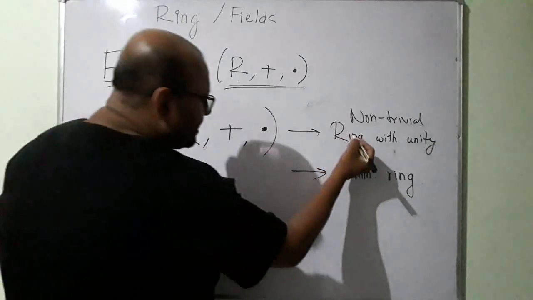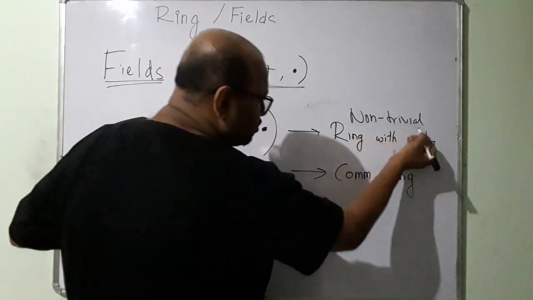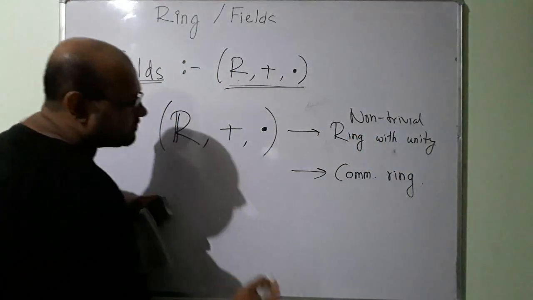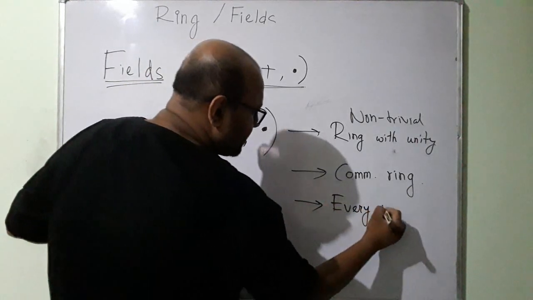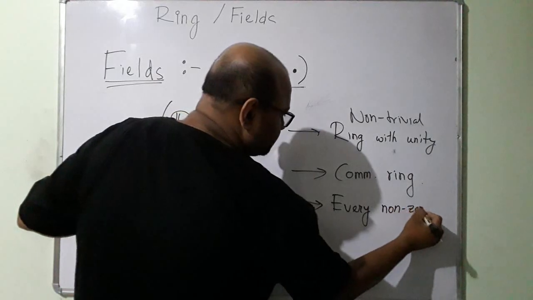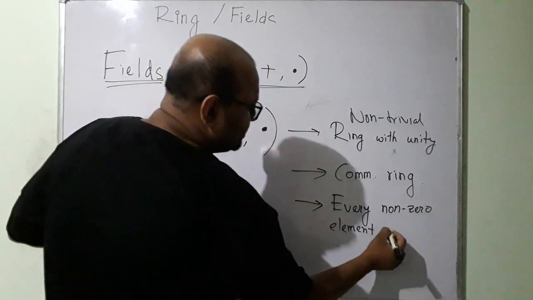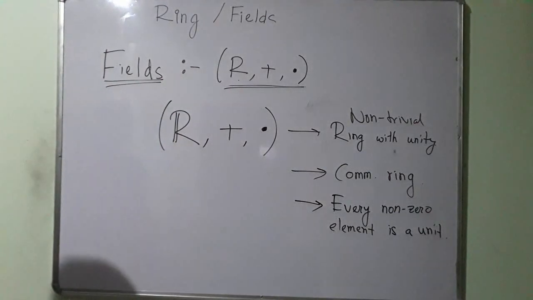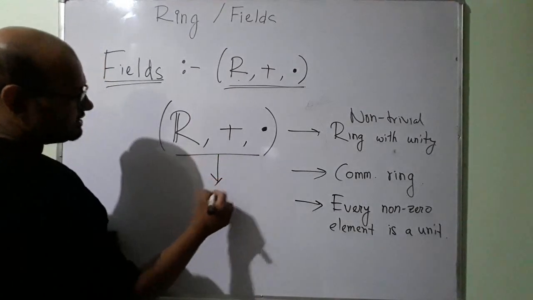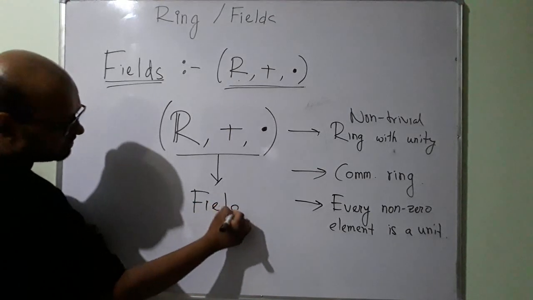We know that R, the set of real numbers, under addition and multiplication, is a non-trivial ring with unity, it's a commutative ring, and every non-zero element is a unit. Since these three conditions are satisfied, this is an example of a field.